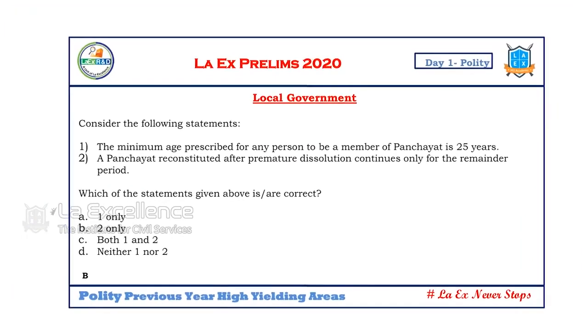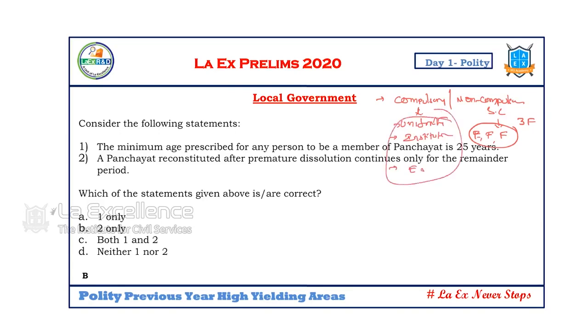Now let us see this question related to local governments. Let me make a small statement. Which are the compulsory provisions in the 73rd, 74th Amendment Act? Which are non-compulsory provisions where discretion exists to the state legislature? In the non-compulsory provisions, we have functions, finances, functionaries. Remember the 3Fs, which are most tested. In the compulsory provisions, there is uniformity of legislative structures. And then what else do we have? Certain institutions have come up, uniformity in elections. These are all the things you need to understand.